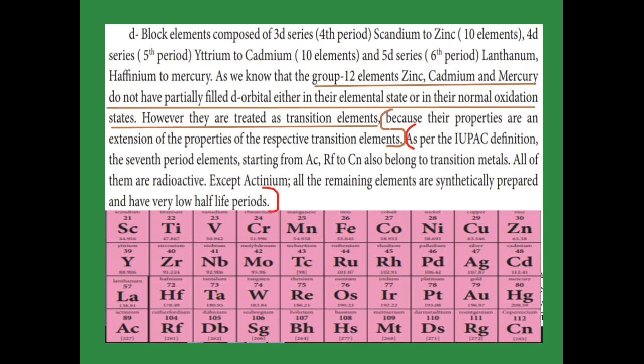The next one, the seventh period, contains actinium as well as rutherfordium to copernicium. They also belong to transition metals. They are all radioactive, and except actinium, all the remaining elements are prepared in the laboratory, and they have a low half-life period. Even though they are radioactive, they are considered d block elements.